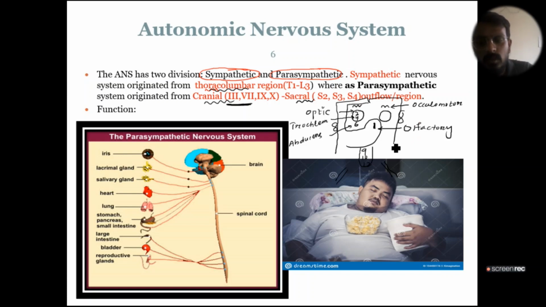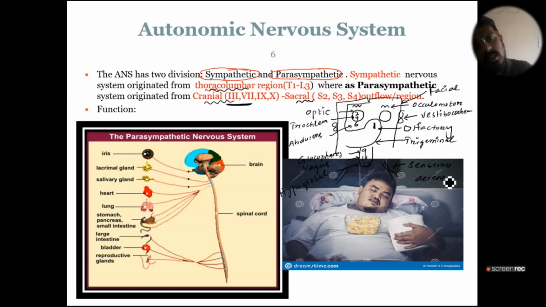The fifth one is your trigeminal, the seventh is facial, the eighth one is vestibulocochlear, nine is glossopharyngeal, the 10th one is your vagus, the 12th one is your hypoglossal, and the 11th one is your spinal accessory.